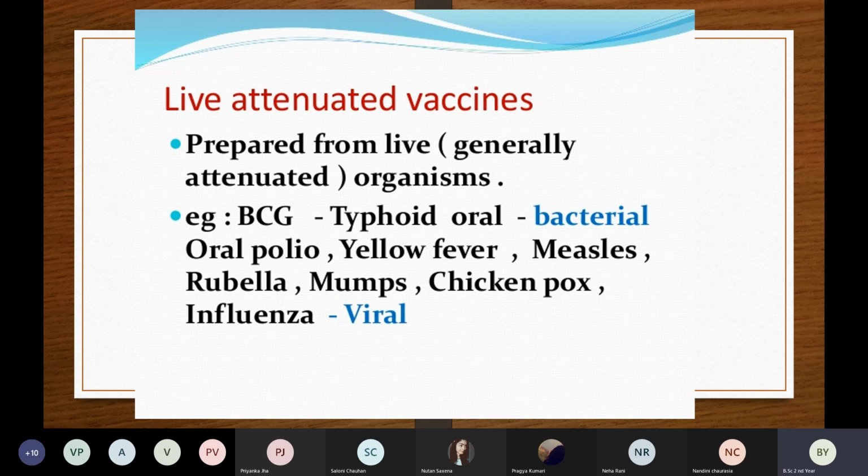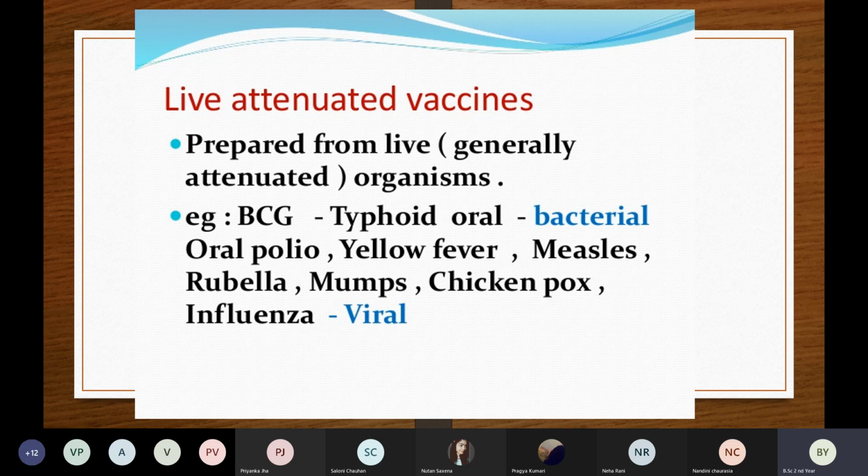That means the vaccines are made either from live bacteria or from live virus. From the live virus we have oral polio, yellow fever, measles, MMR, mumps, rubella, chickenpox vaccine, influenza vaccine. So these are made from the live virus.